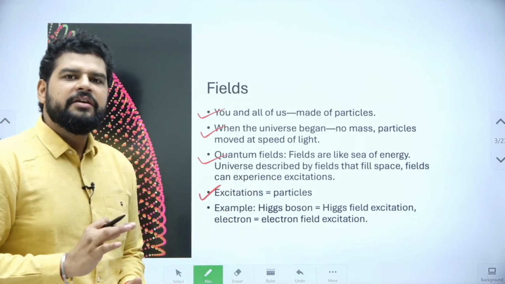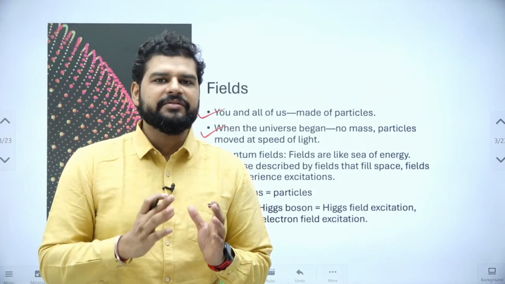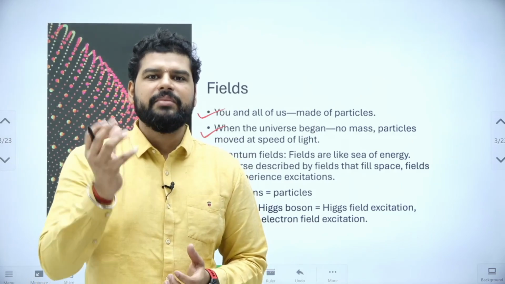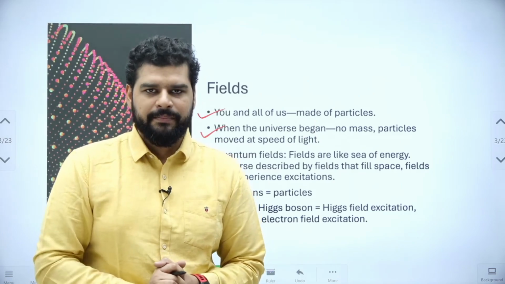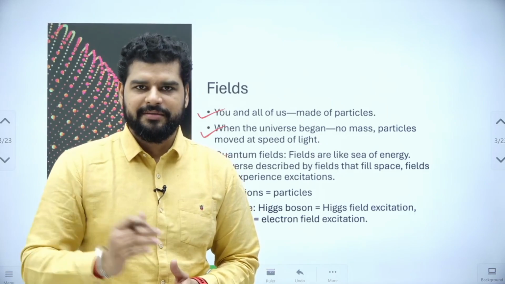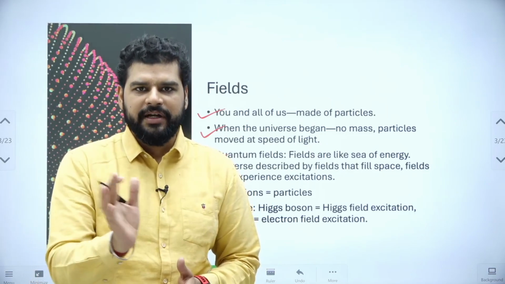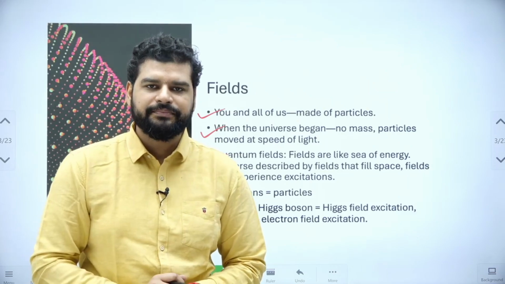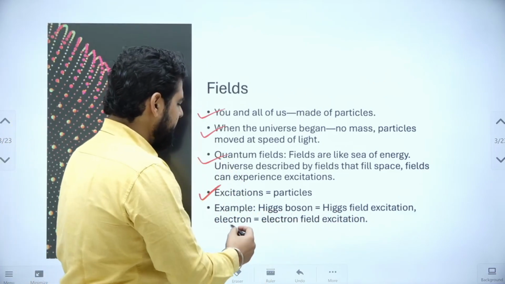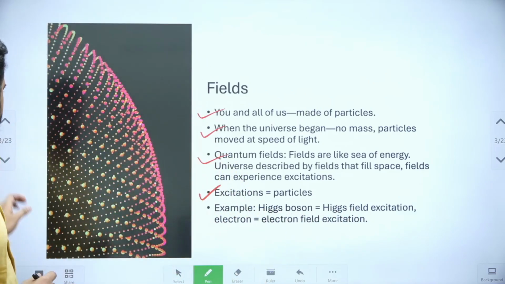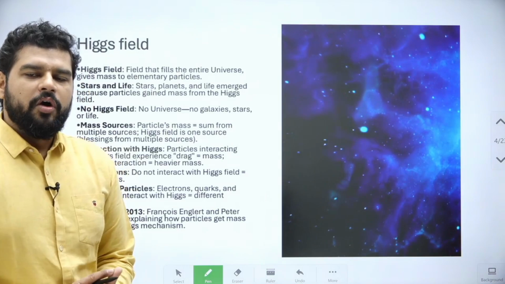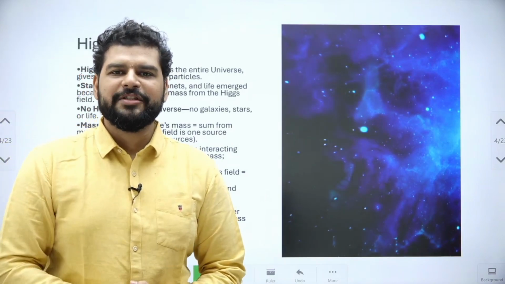And in fields, whenever there is some excitation, that means if something is happening in the field and there is some interaction in the field, a particle will be produced. It is called excitation. For example, in Higgs field, the excitation is Higgs boson, all right? And in the electrical field, the electron is the excitation of the field, all right? So Higgs boson is Higgs field excitation, electron is electron field excitation, right? So we are coming to Higgs field because we are going to focus on Higgs boson and the closest friend, the top quark.